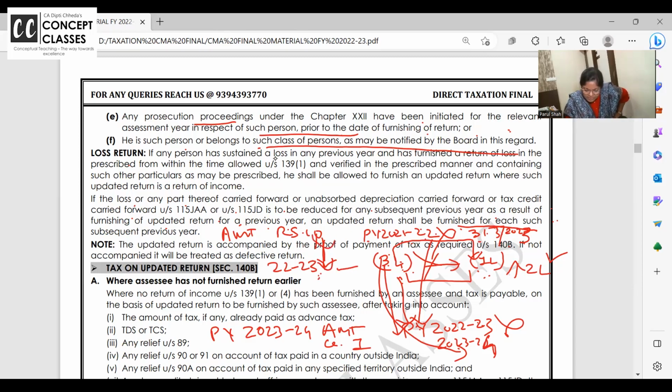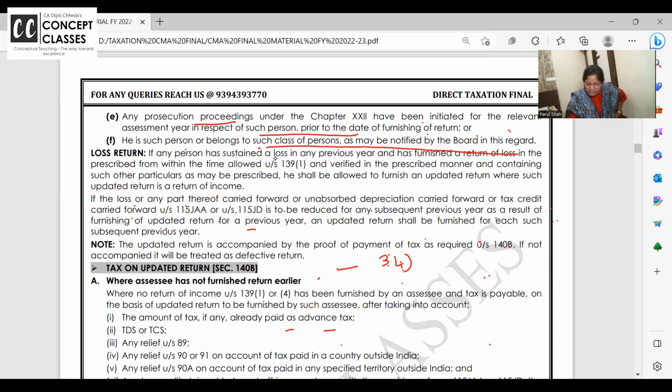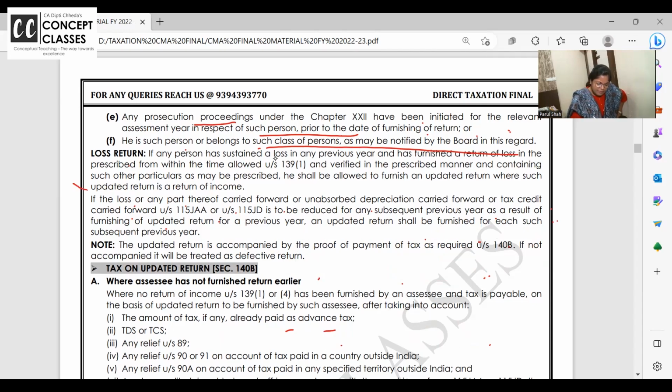So now this is not there. So do I need to file the return for the next 2 years also? Answer is yes. That's all about the concept. This can be asked in your MCQs. Mark it very important. Second part.